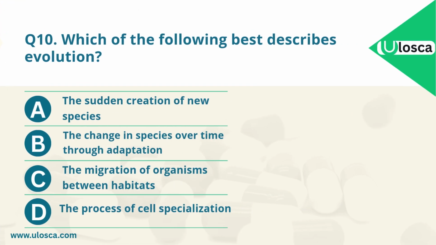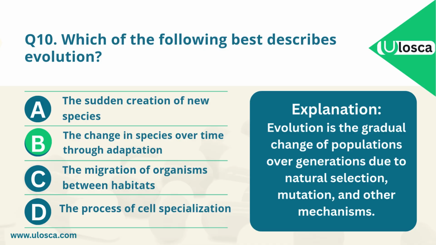The correct answer is B. The change in species over time through adaptation. Explanation. Evolution is the gradual change of populations over generations due to natural selection, mutation, and other mechanisms.